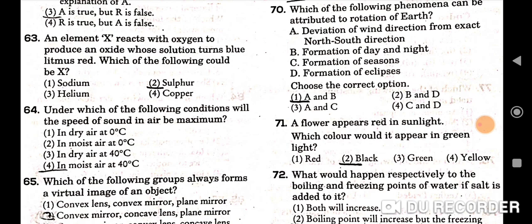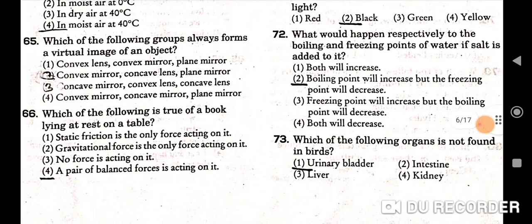Next question is under which of the following conditions will the speed of sound in air be maximum? So correct option is in moist air at 40 degrees Celsius. Next question is which of the following groups always forms a virtual image of an object? So correct answer is convex mirror, concave lens and plane mirror. So second will be the correct option here.